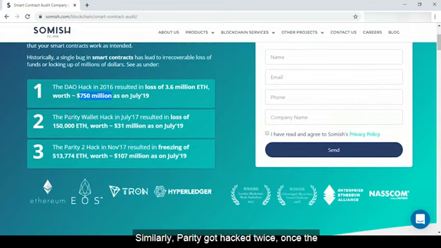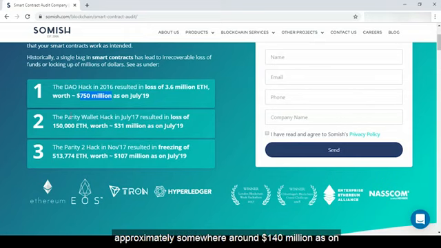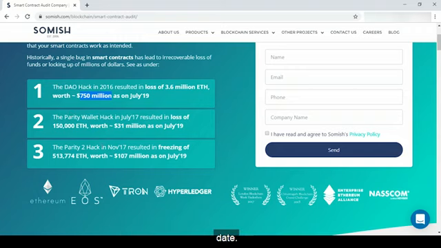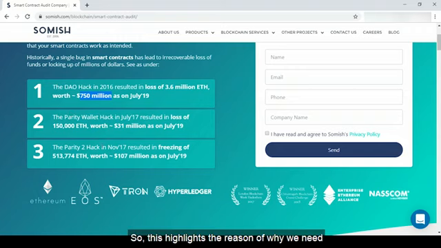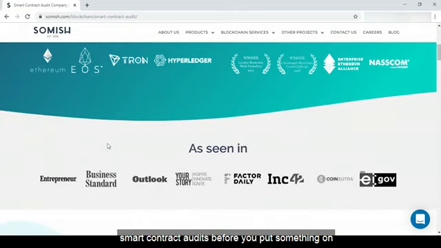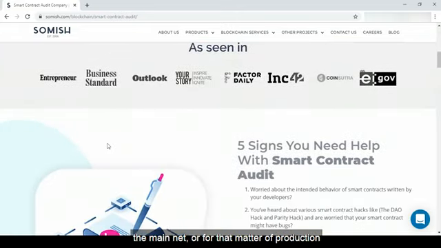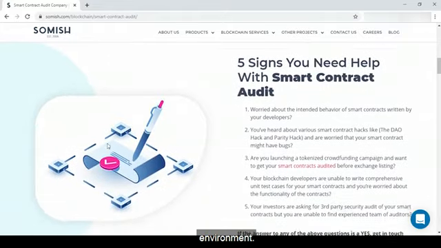Similarly, Parity got hacked twice. Once the wallet got hacked and then there was another hack, and cumulatively the loss stands at approximately $140 million as of date. So this highlights the reason why we need smart contract audits before you put something on the mainnet or for that matter a production environment.